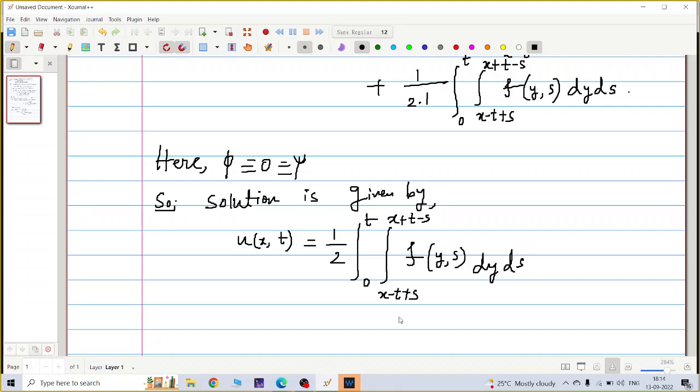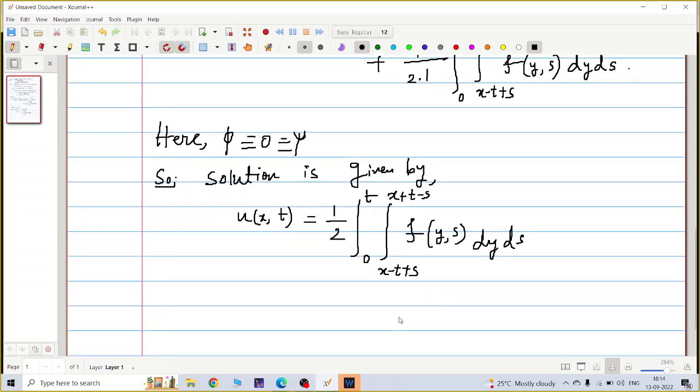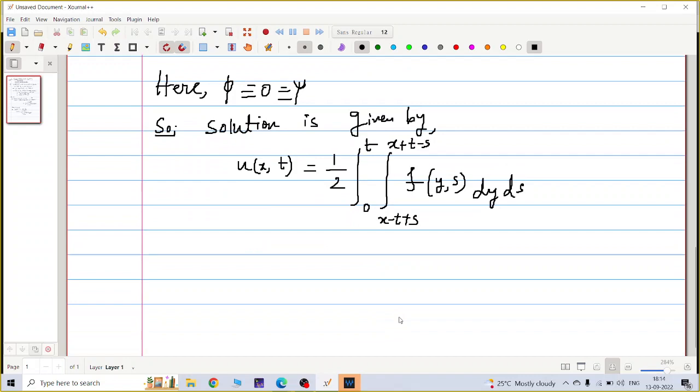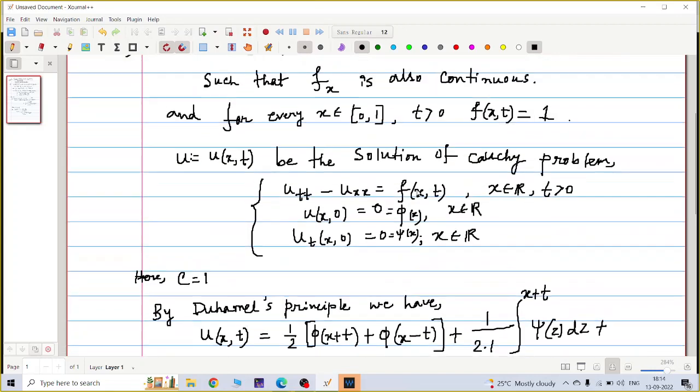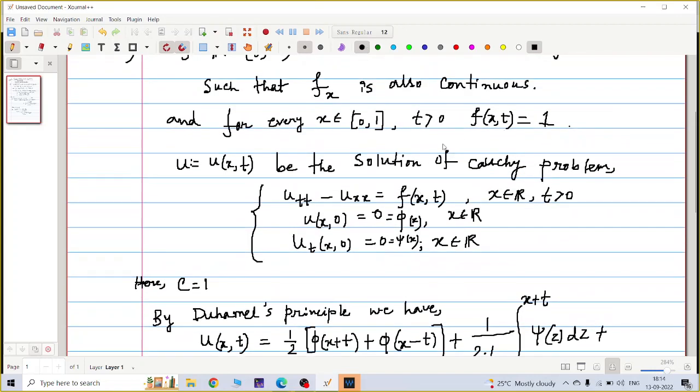So I will take very small t and very small x, such that these two numbers x minus t plus s and x plus t minus s lie in the closed interval [0,1]. So that I will put f equal to 1, because it is given that f is identically equal to 1 on this interval only.